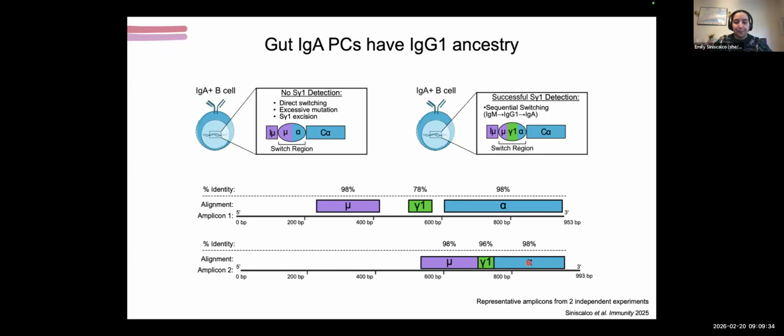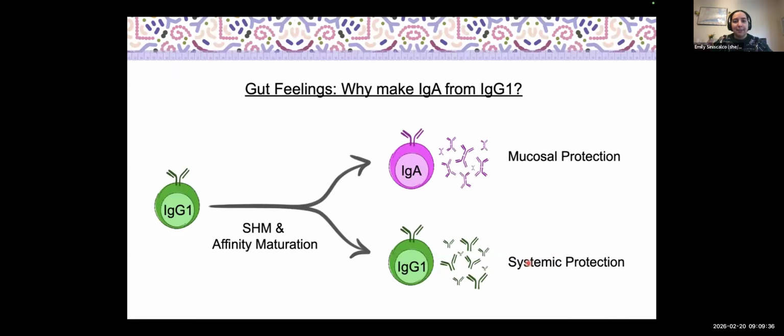Now, I like to leave every talk thinking about my gut feelings, pardon the pun: why make this IgA from the IgG1? And I spoiled the answer way back at the beginning of the talk, but we think it's really important for linking this mucosal and systemic protection. Given that in mammals, the mutation and the affinity maturation of the BCR is so important to hone the response, it makes sense to only want to do it once.